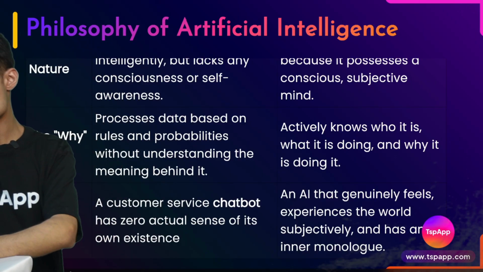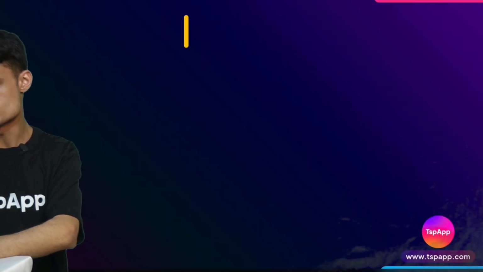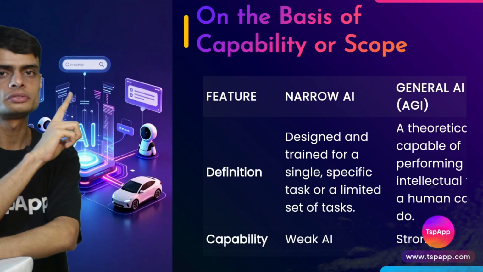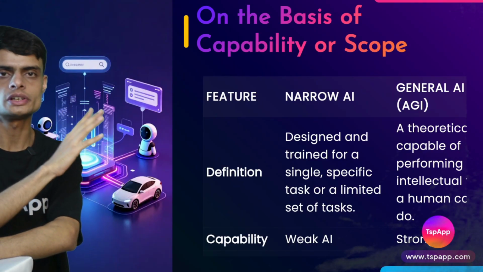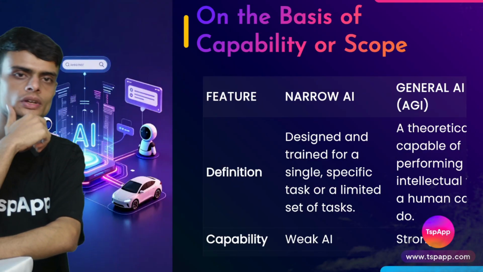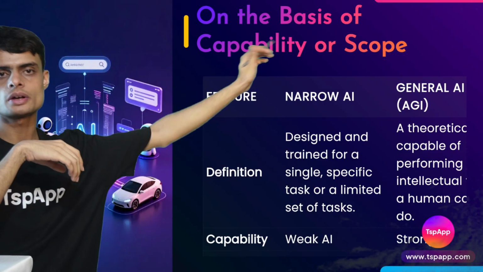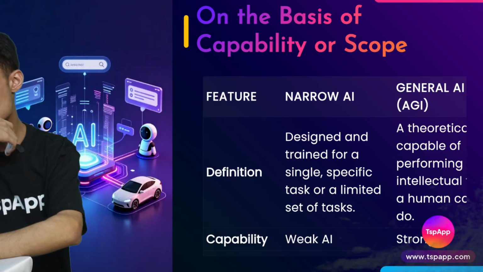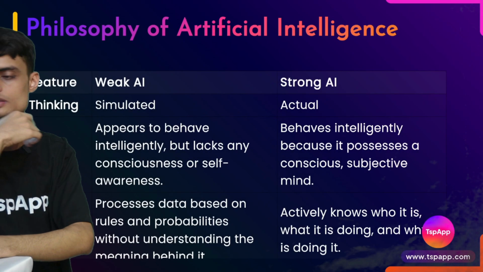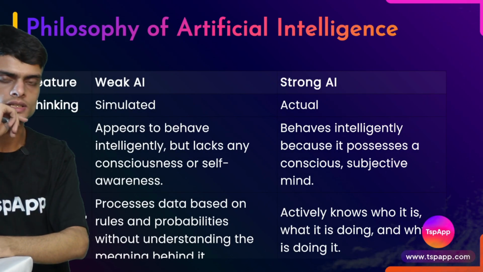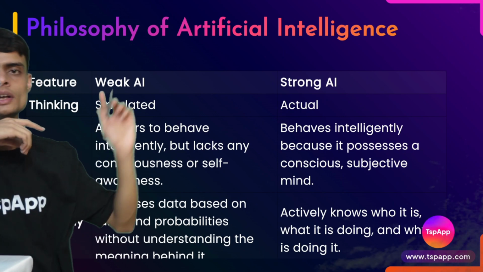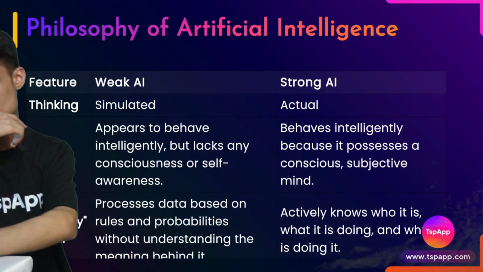So this is the philosophy behind artificial intelligence. Take a look. We first said the basis of capability. On the basis of capability or scope, we can classify into narrow and general AI. Whereas next we said the different philosophy of artificial intelligence. In the philosophy, we have the weak AI and strong AI.